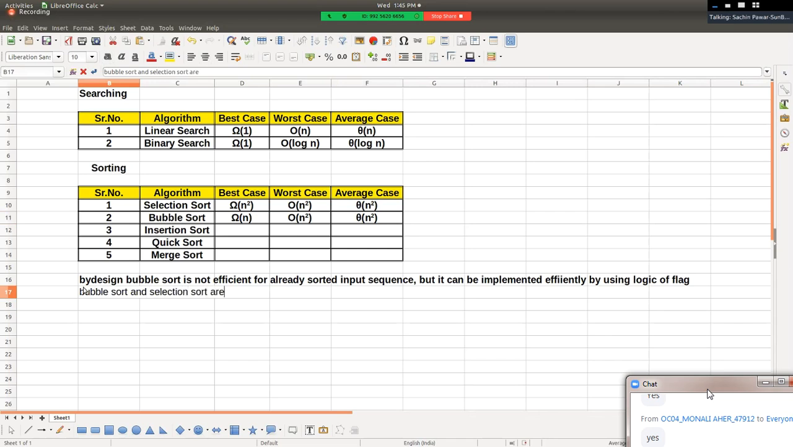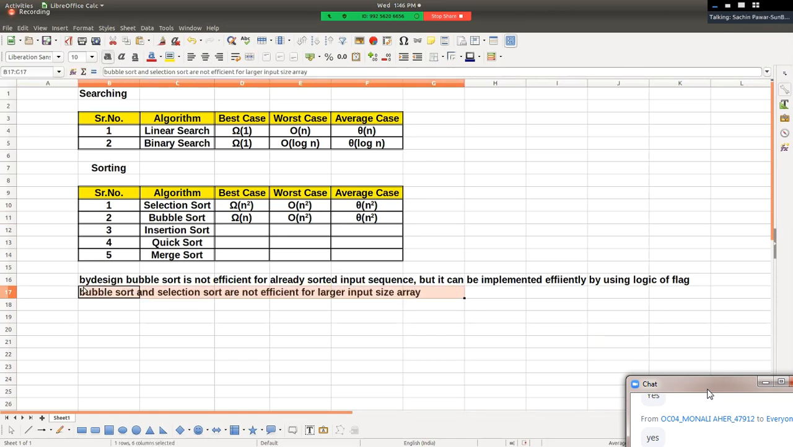are not efficient for larger input size array. Hello friends, do you agree with this? Sir, अगर array का size 1000 है, so 1000 into 1000 number of comparisons, there is n square, right? And hence bubble sort and selection sort are not efficient for array. Is this clear so far? यहां तक सबको समझ में आया क्या?